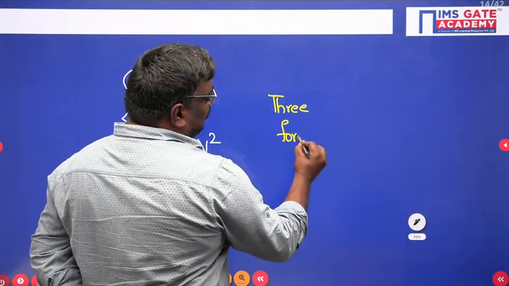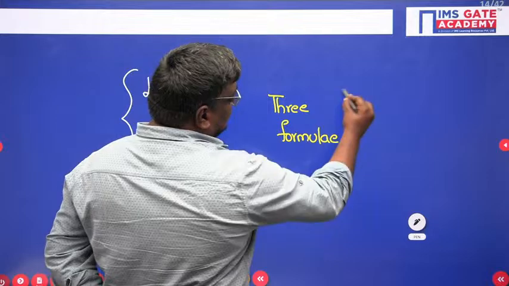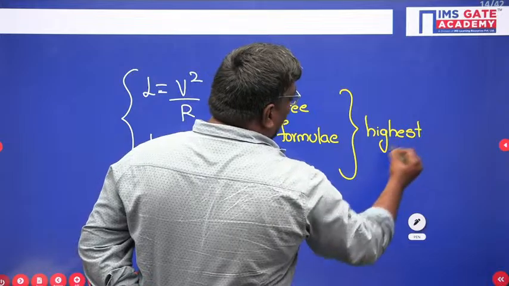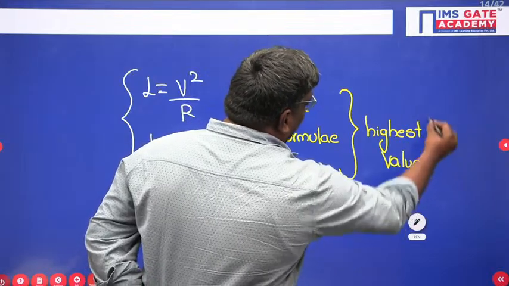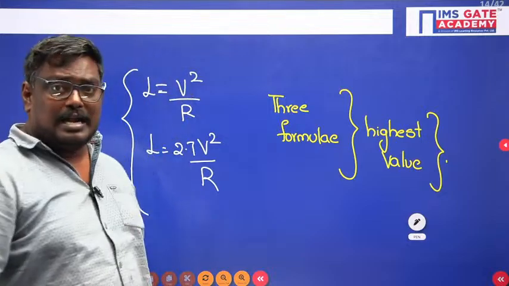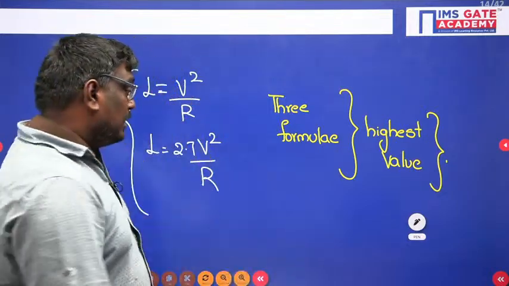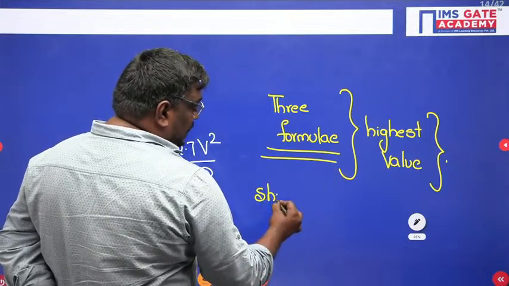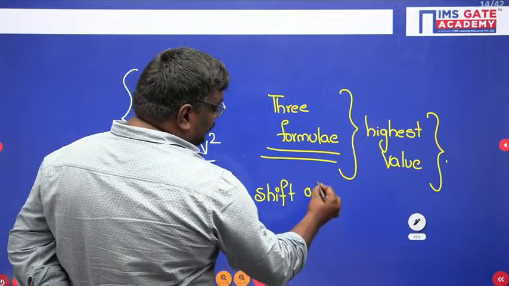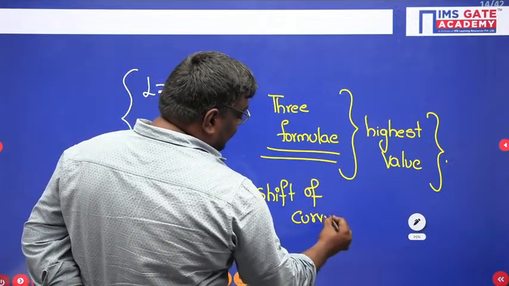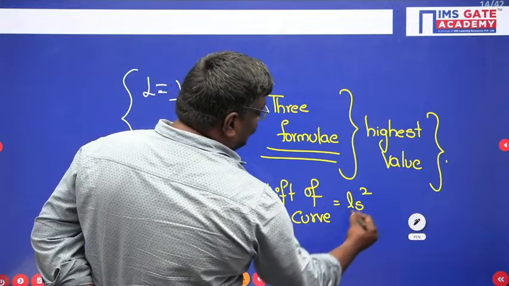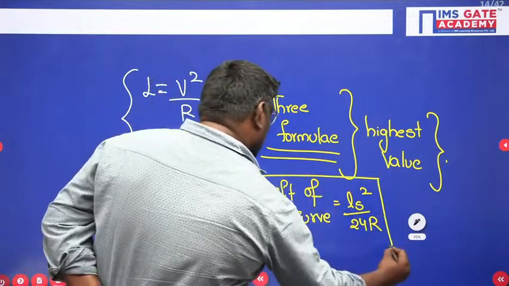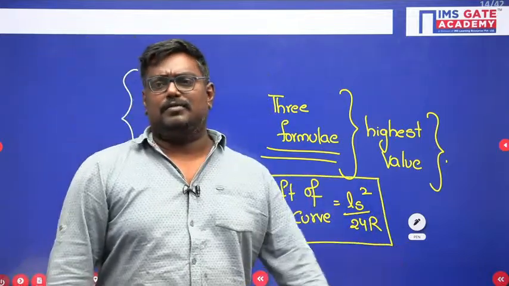Out of these three formulae, you have to calculate based on three conditions, and the highest value will be considered as the length of the transition curve. And remember, my dear students, if they ask you what is the shift of the curve, the shift of the curve is nothing but Ls² / 24R.